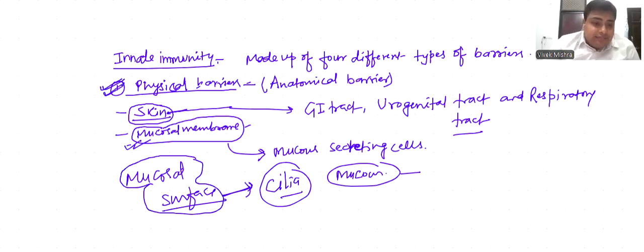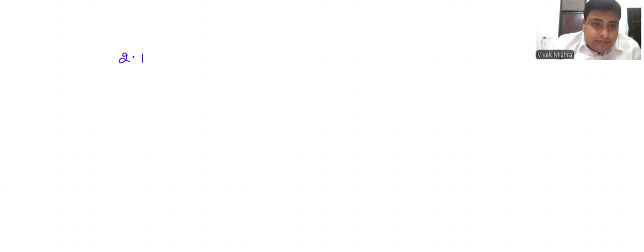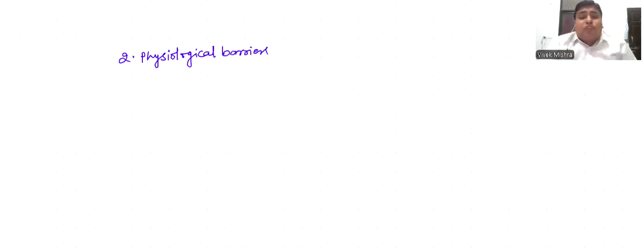Second barrier is physiological barrier. There are lots of physiological mechanisms occurring inside the body which protect us from disease causing organisms.